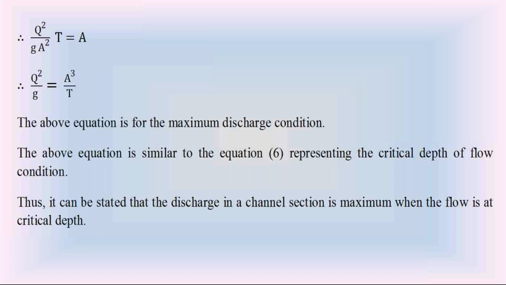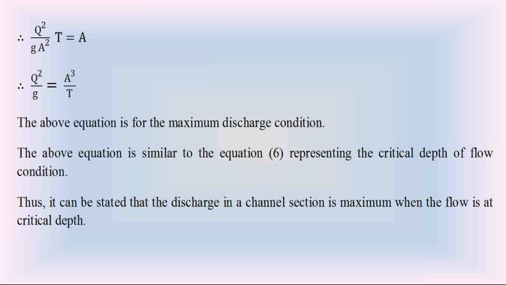Yesterday I posted the specific energy lecture videos in the WhatsApp group. Please go through them and also go through today's class. Already in the previous class we discussed the minimum specific energy condition, dE by dy equal to 0.